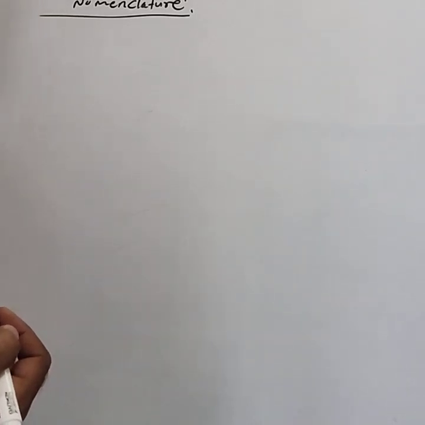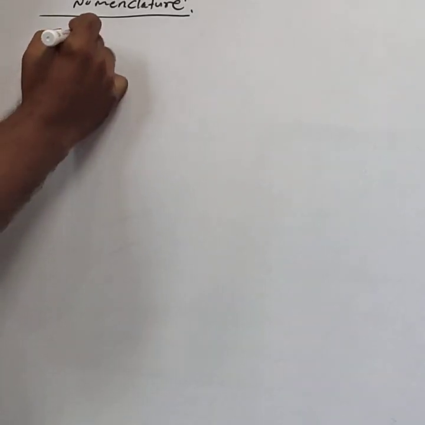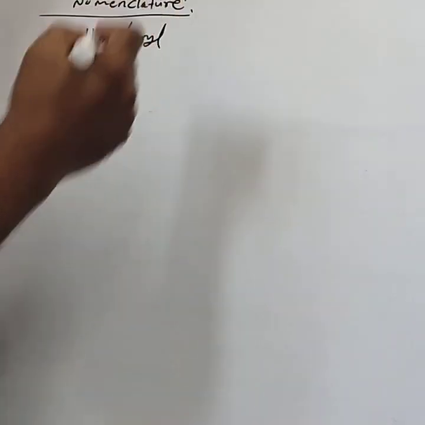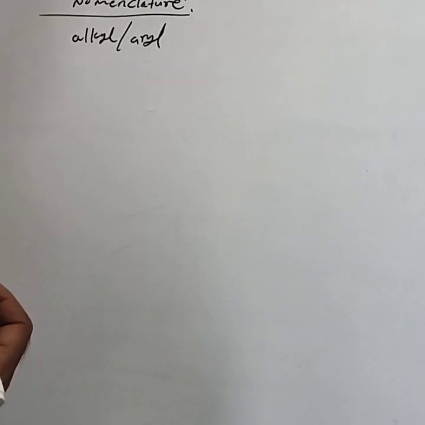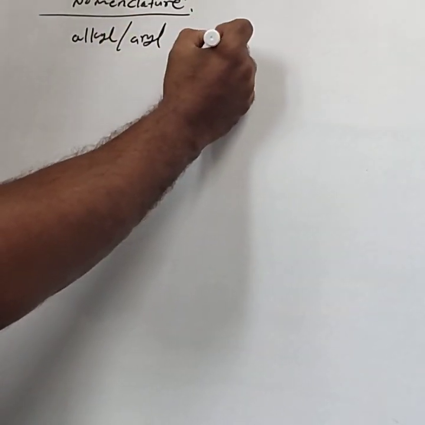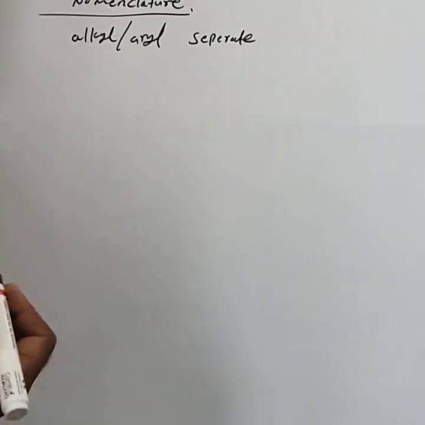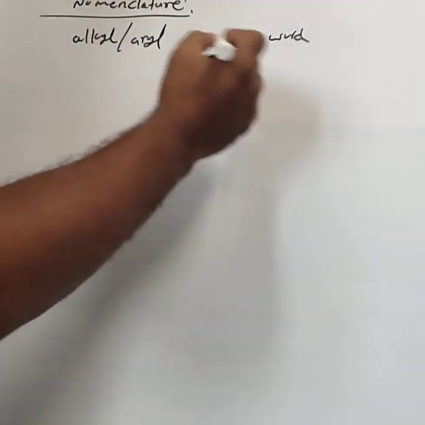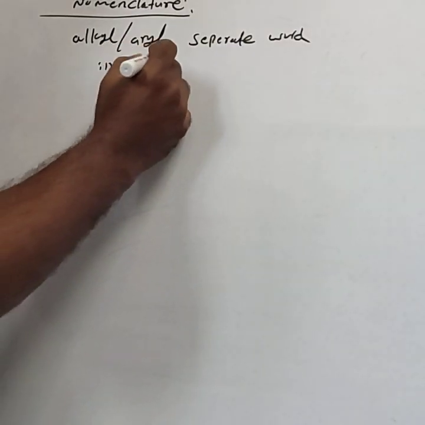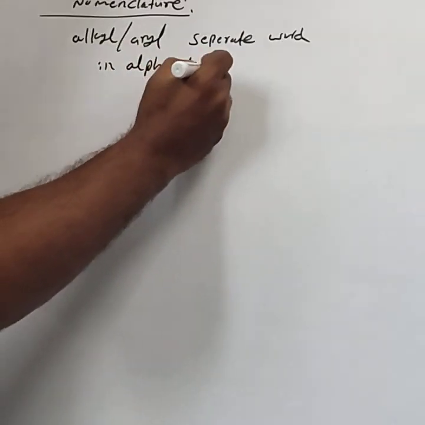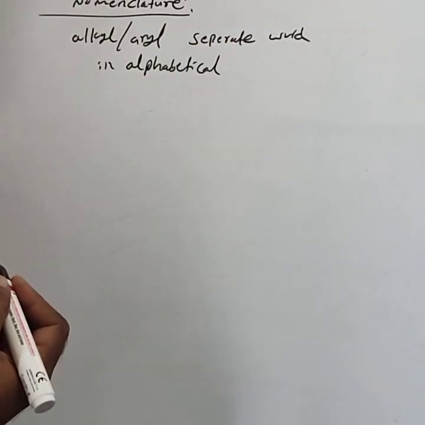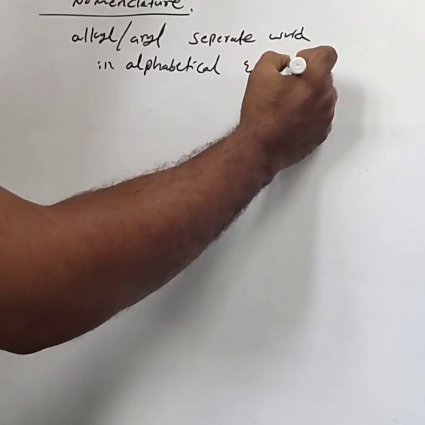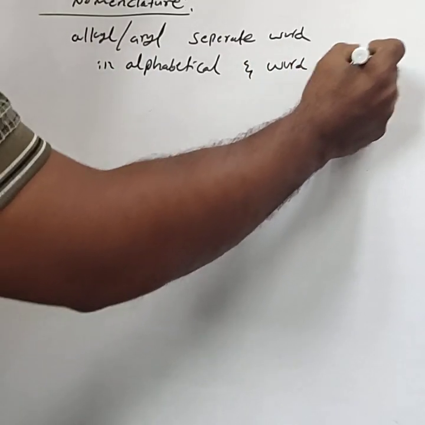In the common system, names are derived from the names of the alkyl or aryl groups, written as separate words in alphabetical order, and then adding the word ether.